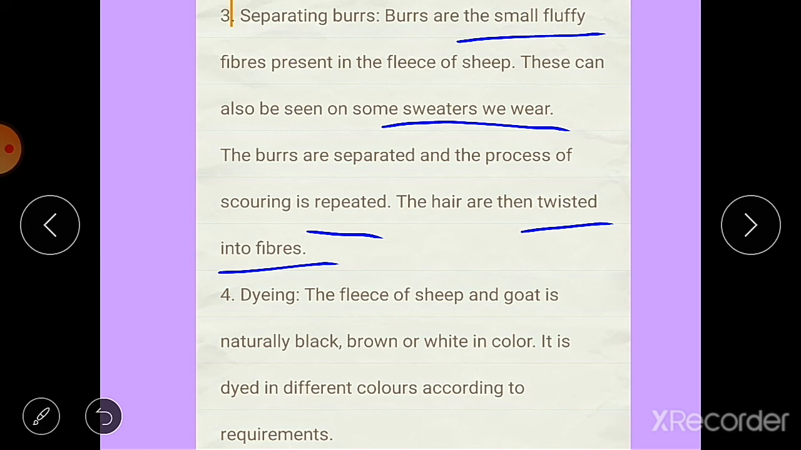The next, fifth process is dyeing. Dyeing means coloring the fleece or coloring the fibers. The fleece of sheep and goat is naturally black, brown or white in color. It is dyed in different colors according to the requirements. Whatever the requirements of the customers are, these wool fibers are dyed, that means colored.